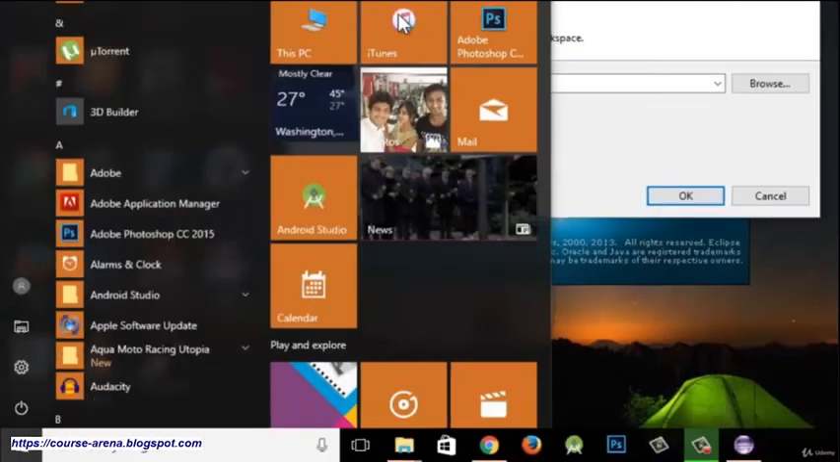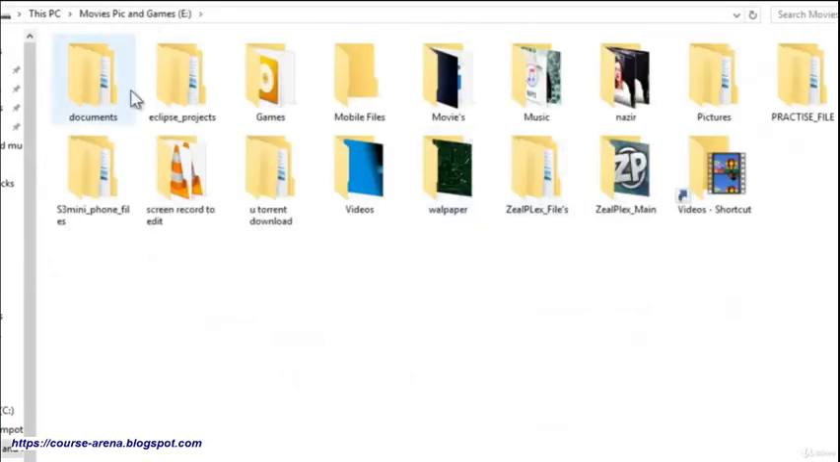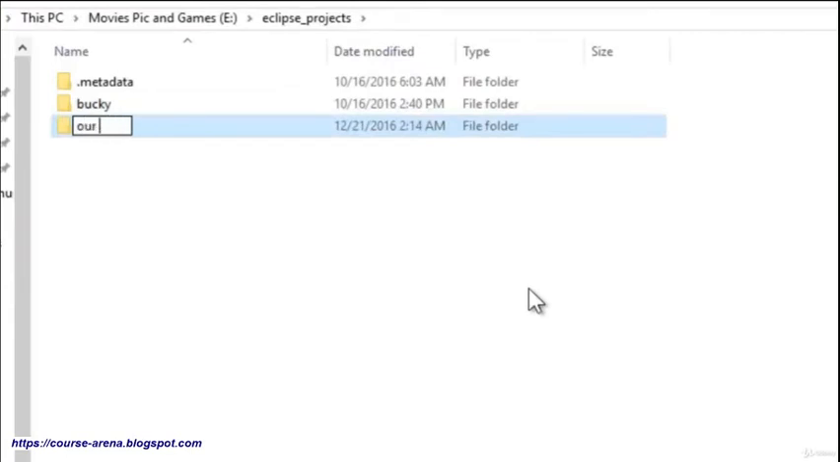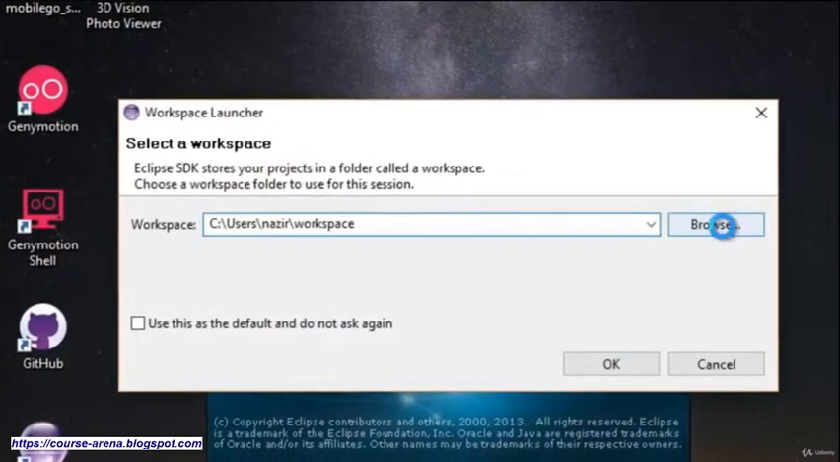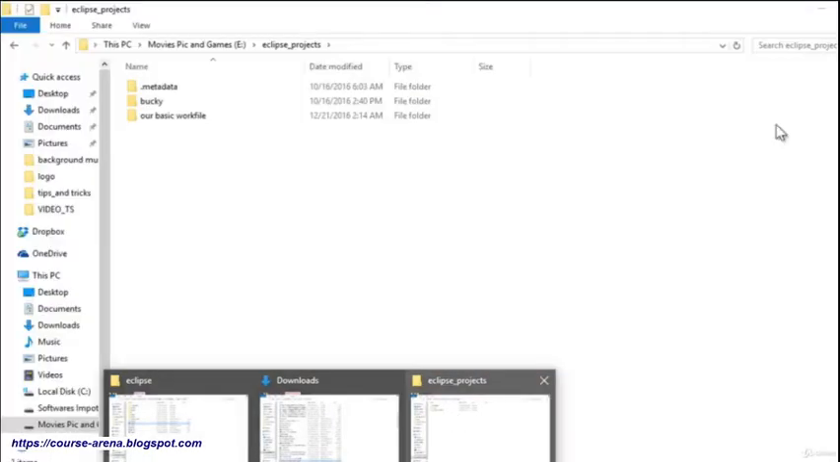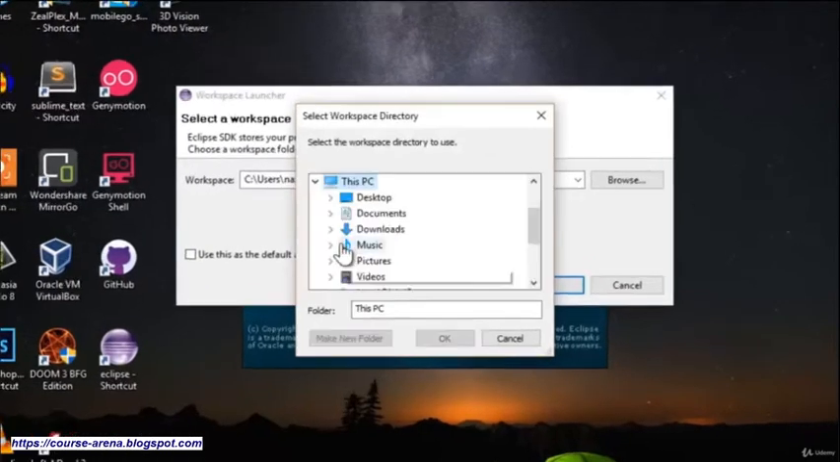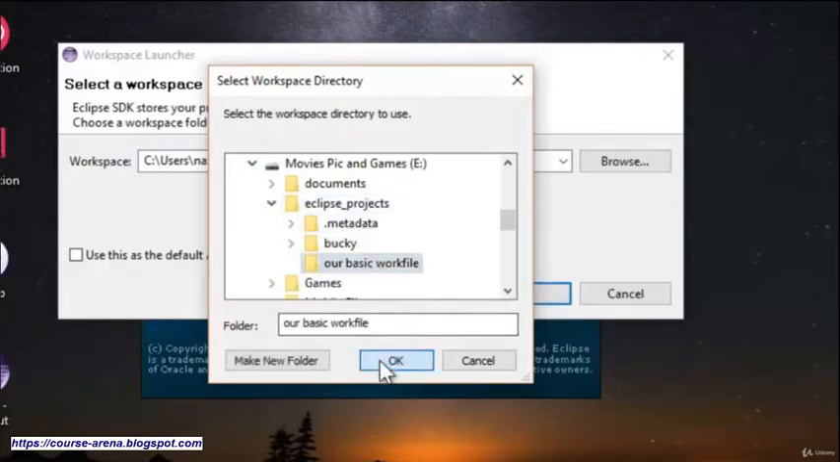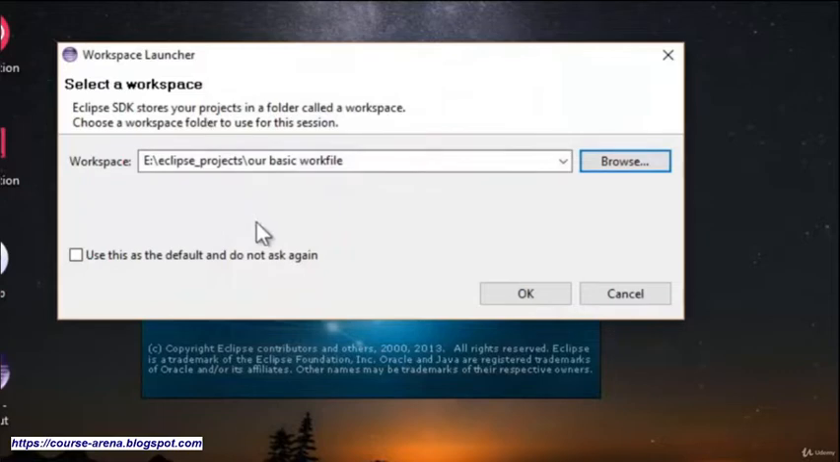So I'm going to create a file space for that: Java projects, create a new one, and here I'm going to type our basic work file. Now I'm going to browse this one. Let's see where it is: inside the E drive, inside Java projects. So I'm going to go to This PC, inside my E drive, inside Java projects, our basic work file, and hit OK. Now we have given the work file. Whatever we do inside this one is going to be added to this file. So I'm going to hit OK.